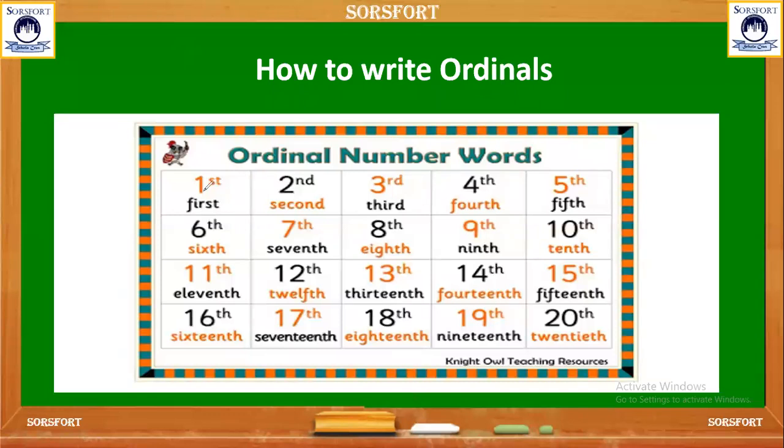So this is the way to write the ordinals. For first, st is there. For second, nd is there. For third, rd is there. But from fourth onwards, it will be th only. So this is how you write the ordinals. And in words, as you can see, first, second, third, fourth, fifth, up to 20, it's given over here. I hope you understand how to write the ordinal in words.